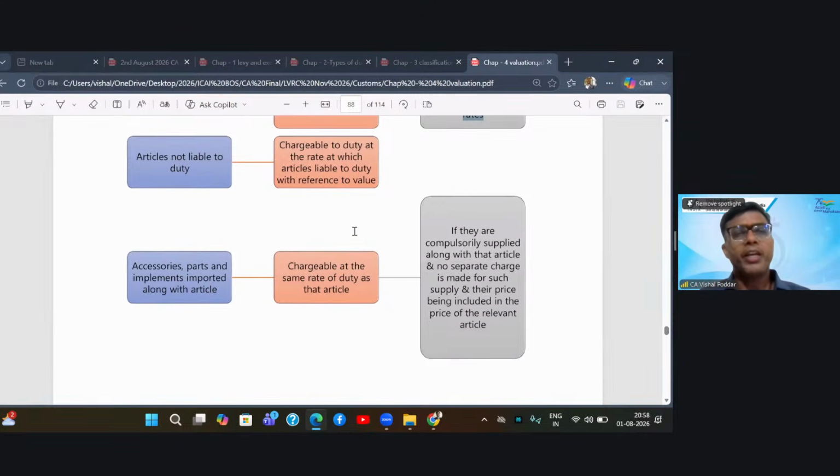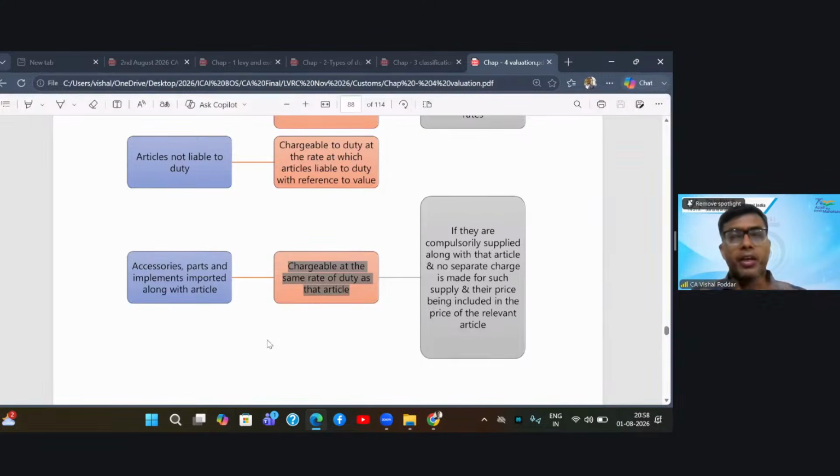Next, many times you import the accessories or parts of some machine. Now, if you are importing the accessories or parts along with the machine, that is, at the time when the machine is imported, you are also importing the parts or accessories of that particular machine, then how will this be taxed? For this, they are saying if it is imported at the same time along with the machine, that is along with your main goods, then it will be chargeable to the same rate of duty as is applicable to your goods. So these spare parts may have a different chapter of classification.